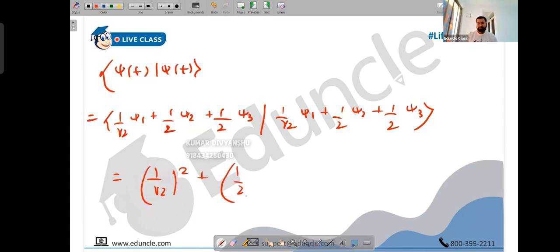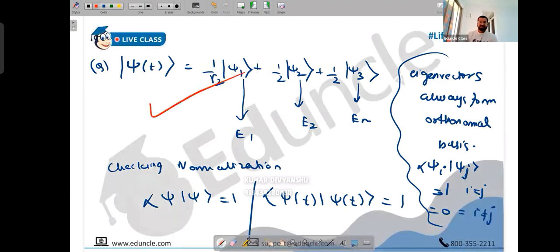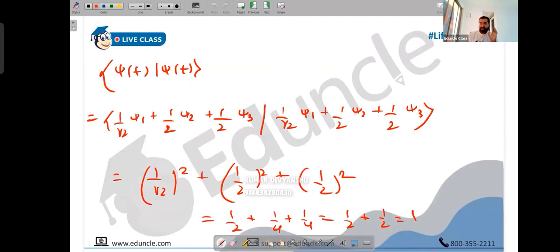(1/√2)² plus (1/2)² plus (1/2)². So what are you getting? 1 by 2 plus 1 by 4 plus 1 by 4. So I'm getting 1 by 2 plus 1 by 2, I'm getting 1. It is normalized. The initial wave function is normalized. It means you have to get rid of the denominator. Don't worry, psi t is normalized, so the denominator has lost its significance. Understood? Tell me if not.